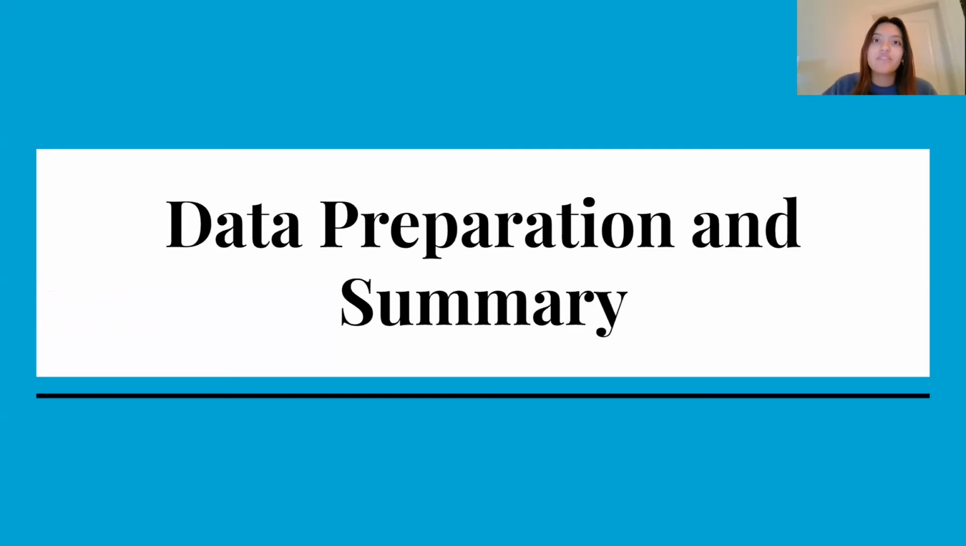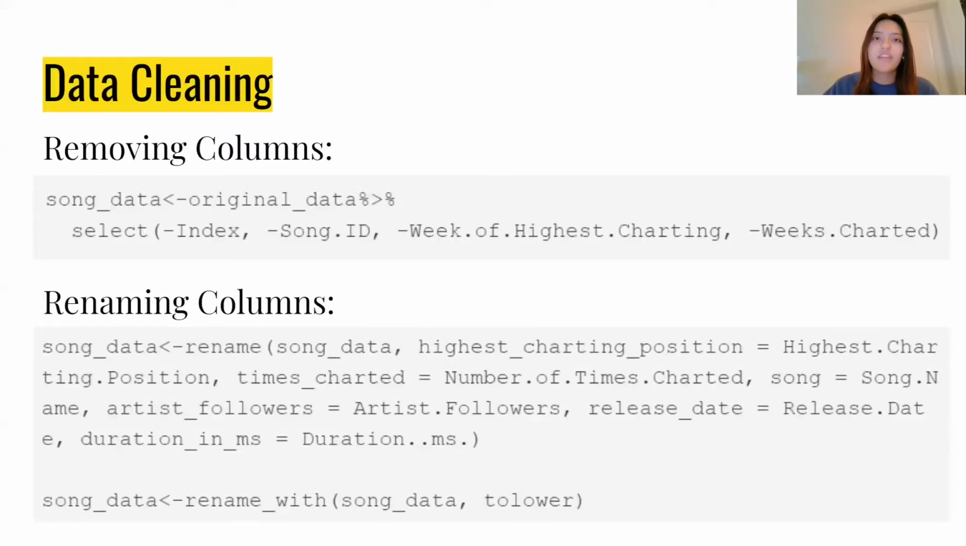So now on to data preparation and summary. I began data cleaning by removing columns that I would not need. So I removed the index, which was a column that just had the row number of each row, song ID because I would not be using it, and week of highest charting and weeks charted because I would not be using the actual dates of those weeks.